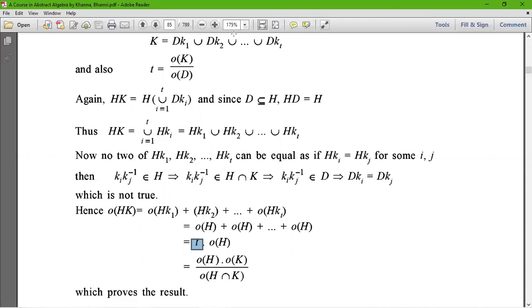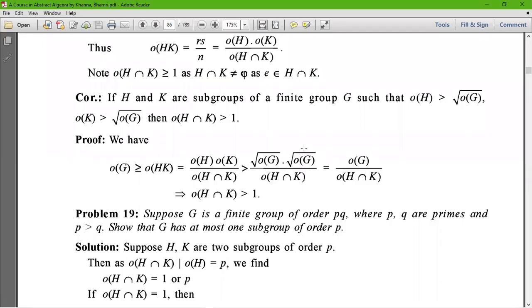Now, order of H intersection K is always greater than or equal to 1, as H intersection K is not empty, since E, the identity element, belongs to H intersection K, obviously.